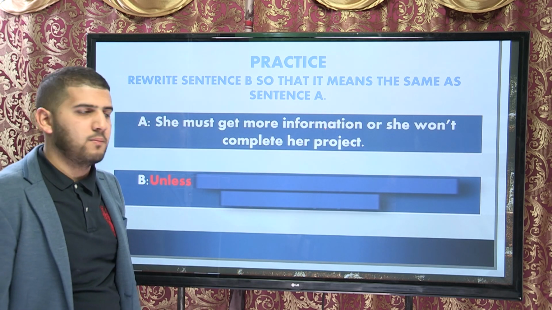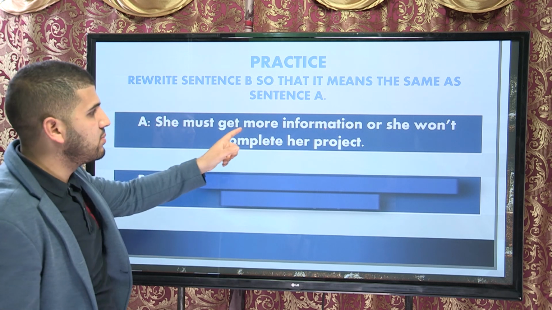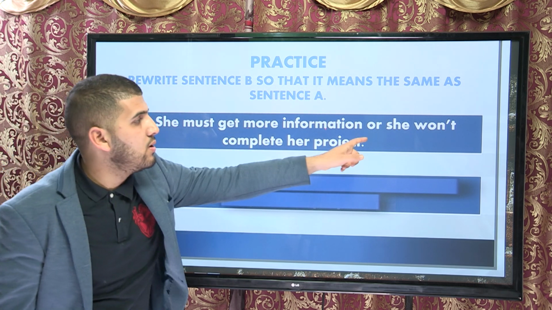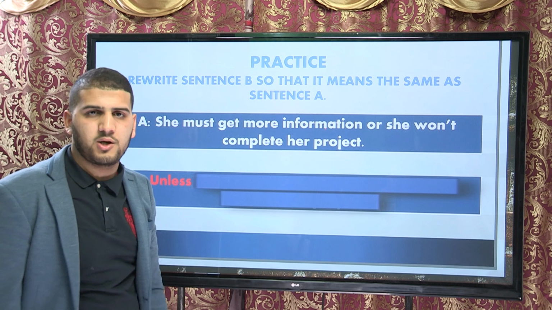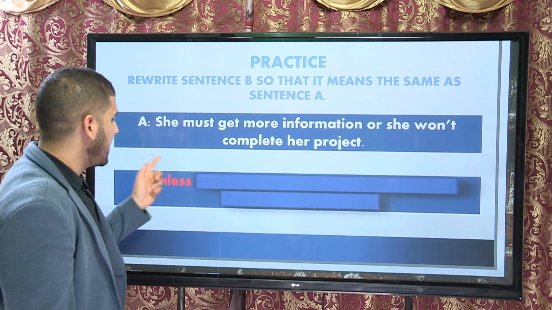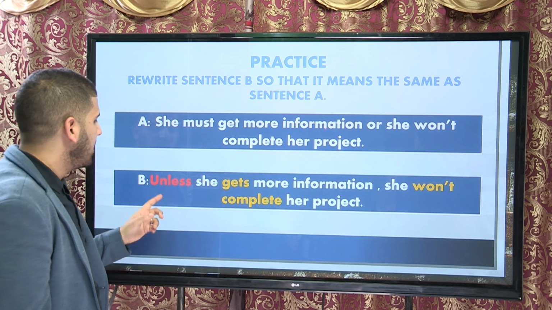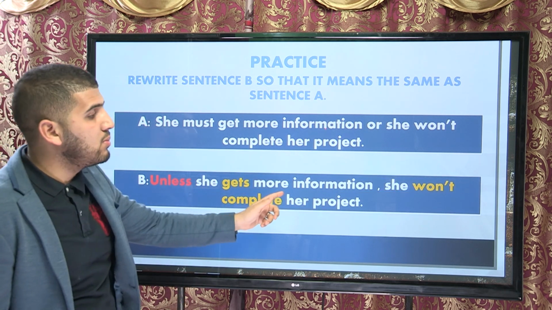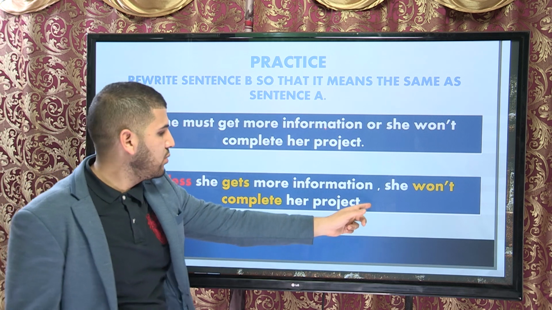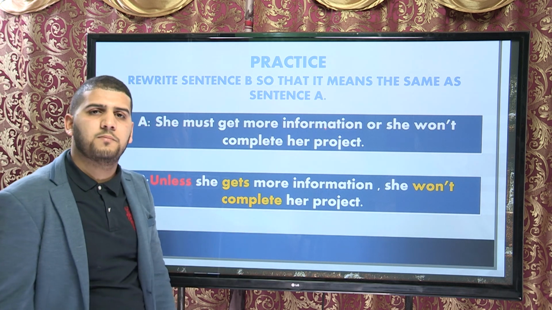Sentence number 4. She must get more information or she won't complete her project. You're going to use unless to express it differently. So we say, unless she gets more information, she won't complete her project.